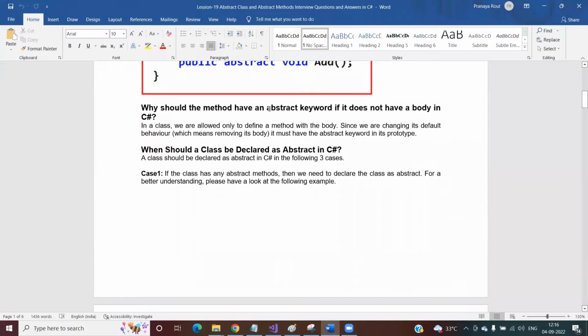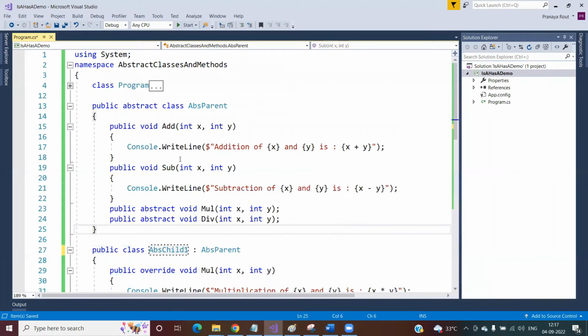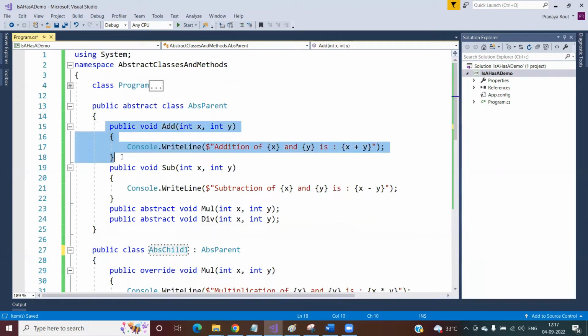Why should the method have an abstract keyword if it doesn't have a body in C#? Let's read the definition. In a class, we are allowed only to define a method with a body. Since we are changing its default behavior, which means removing its body, it must have the abstract keyword in its prototype. If you come to this example, this is the method. As of now, we are creating one method and providing the body of the method.